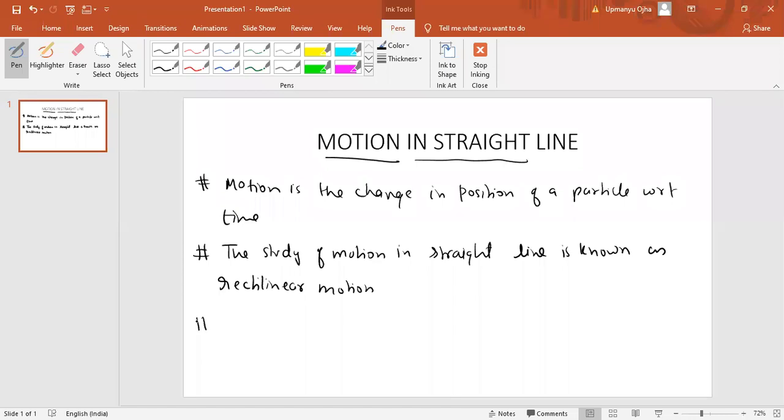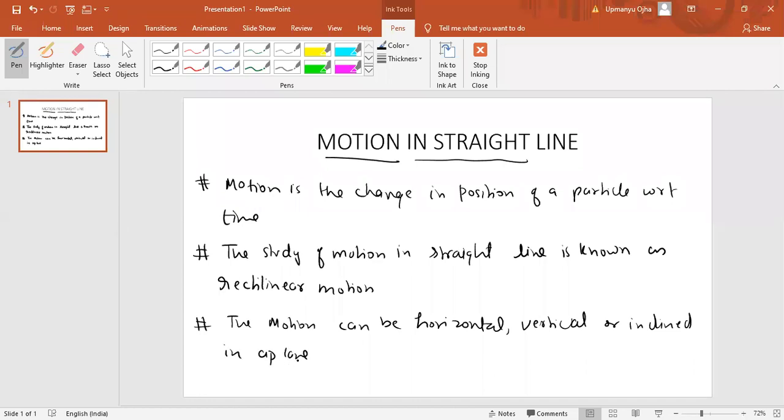The straight line motion can be horizontal or vertical, or it can be inclined in a plane. Yesterday we studied all these points.